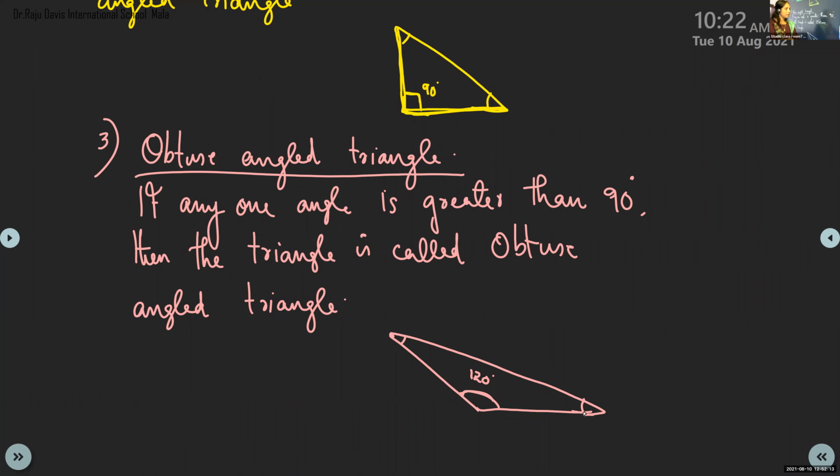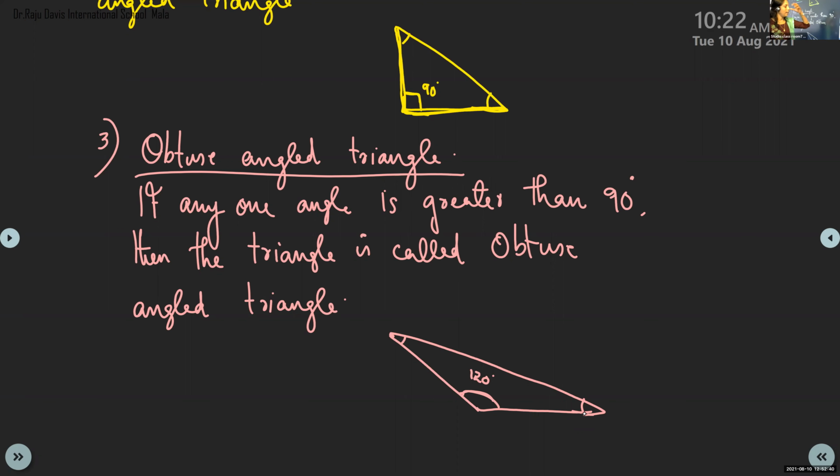Okay. So, Angelina Joss, will you tell what is acute angled triangle? Each angle is less than 90 degree, then it is acute angled triangle. Very good, very nice. Okay, next one.